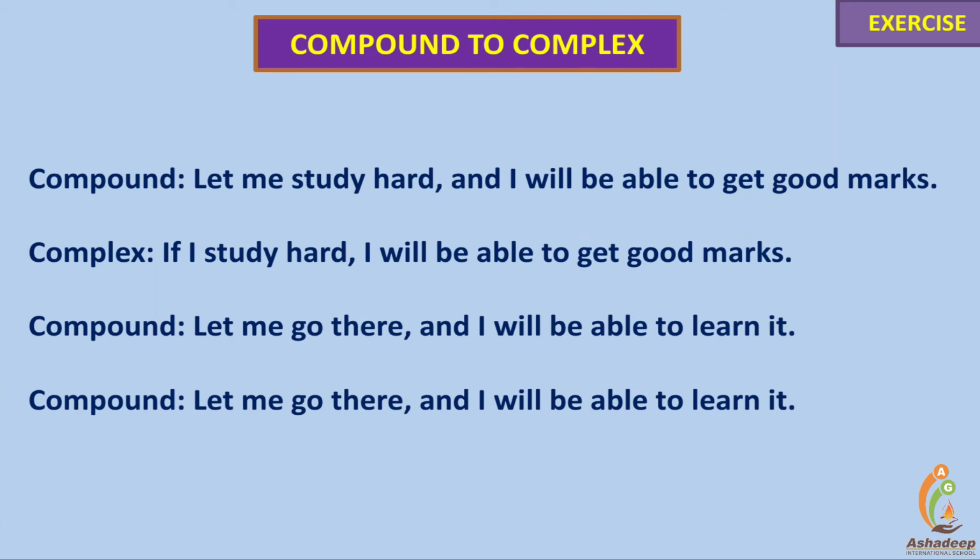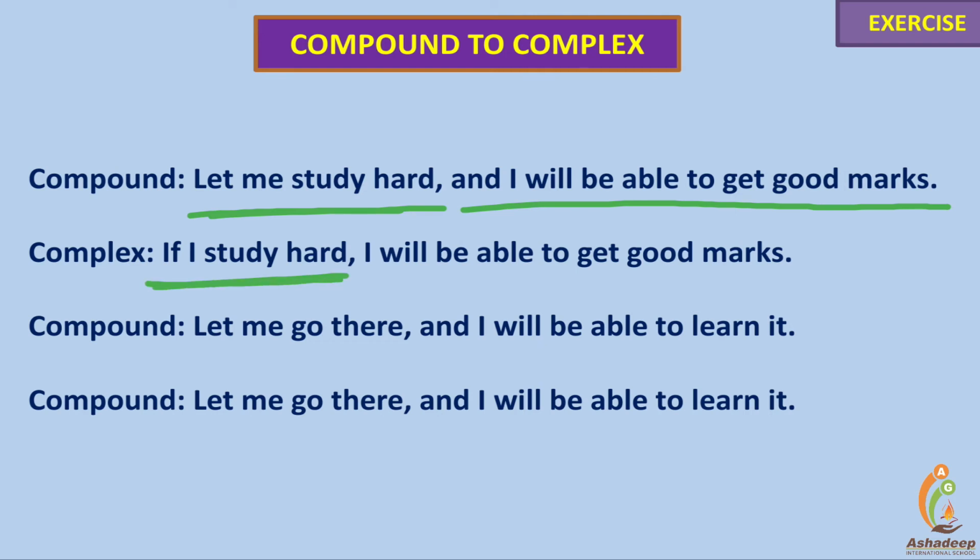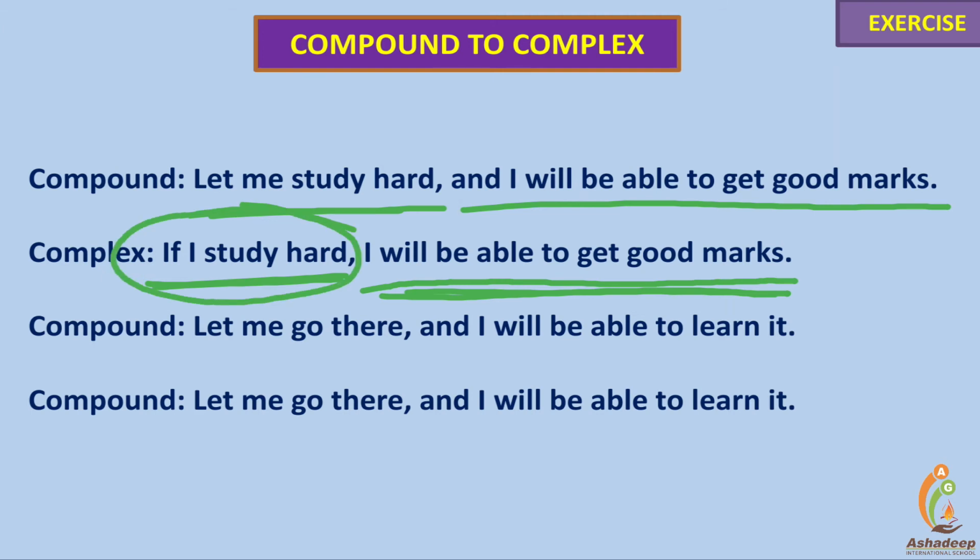Let me study hard and I'll be able to get good marks. It's the other way. If I study hard, I'll be able to get good marks. "If" and "unless" can both be used, friends, but after "unless" there should be a negative meaning. If I study hard is the dependent clause; I'll be able to get good marks is the independent clause, called the chief or principal clause. If I study hard is called a subordinate clause, showing the condition of the main idea presented in the principal clause.